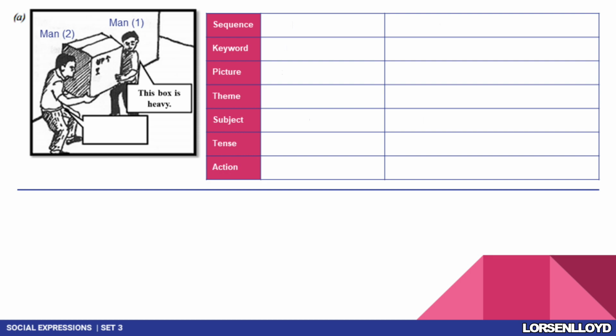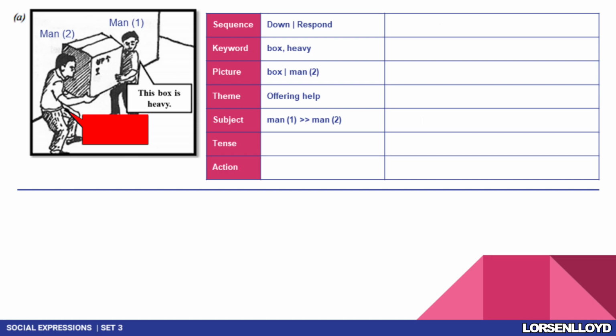Since you guys are very kind and helpful, for sure when you see someone is moving a big box, you're gonna help him, right? So let's look at the sequence. The sequence here will be down since the dialog box is located at the bottom. So it's a response. For keyword, we're gonna use 2 words which are box and heavy. As for the picture, we're gonna focus on box and the 2 men. For theme, I think we can write offering help. As for the subject, as I already mentioned before, is man number 1 talking to man number 2.